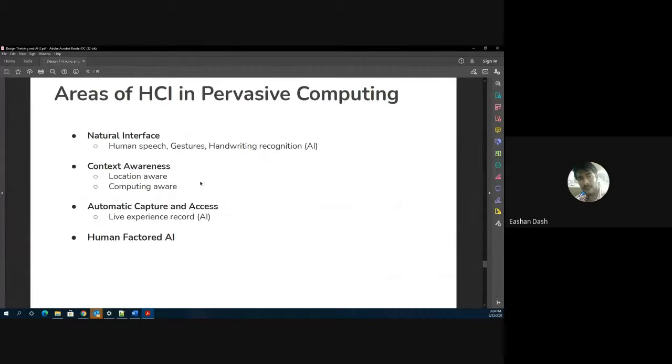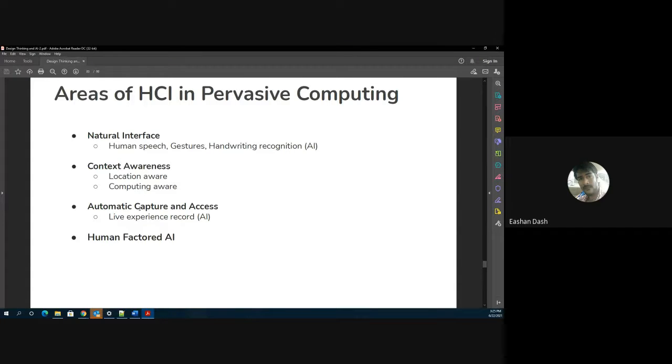These are some of the areas of HCI in pervasive computing, which if you feel interested, you can go and explore. So one is natural interface. This part deals with human speech, gestures, handwriting recognition. These parts help in understanding humans and taking human-like input rather than keyboard-based or text-based input. Context awareness: these smart devices have to be aware of your location, aware of the context in which the device has to operate.